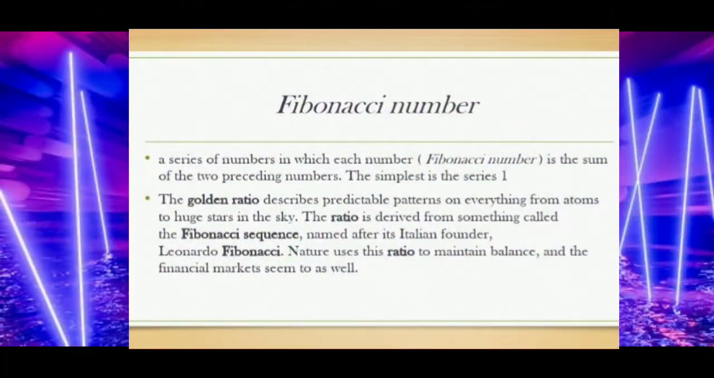The Fibonacci number is a series of numbers in which each number is the sum of the two preceding numbers. The simplest series is 1. The golden ratio describes predictable patterns in everything from atoms to huge stars in the sky. The ratio is derived from something called the Fibonacci sequence, named after the Italian mathematician Leonardo Fibonacci. Nature uses this ratio to maintain balance, and the financial markets seem to do so as well.